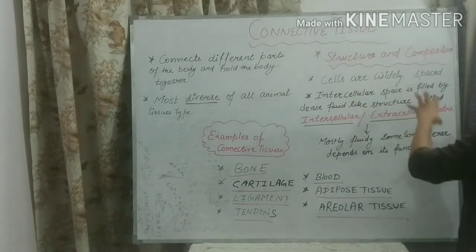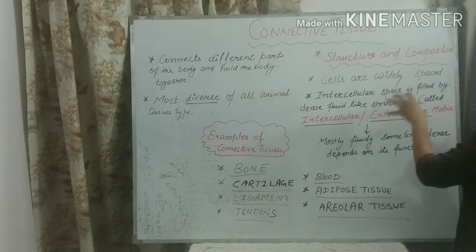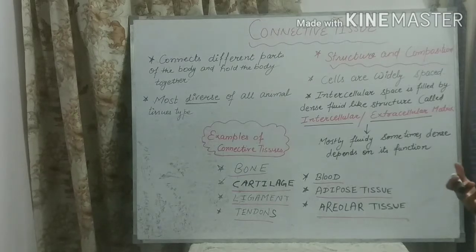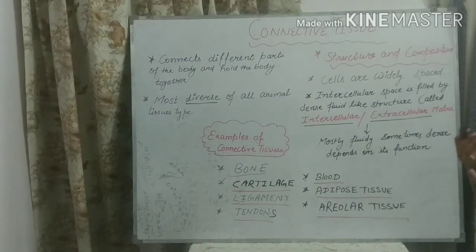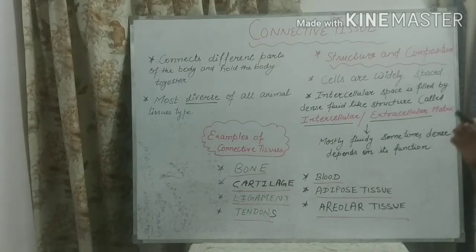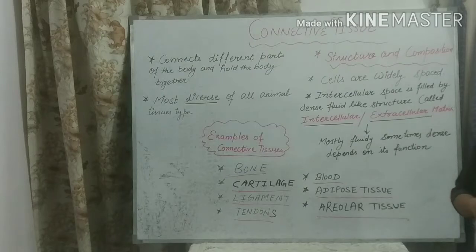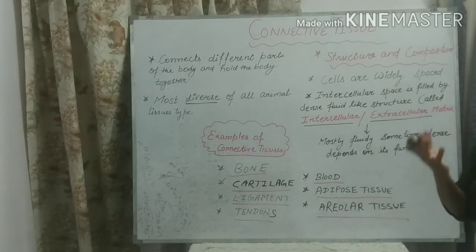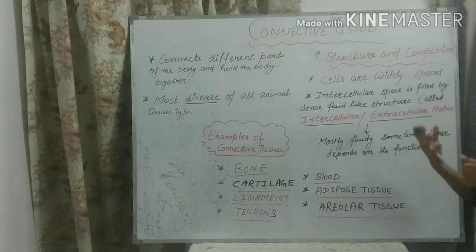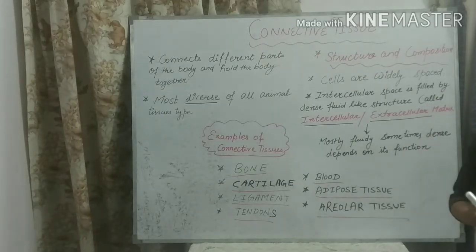Generally this inter or extracellular matrix is of fluid nature. Fluid nature means it is watery in nature. It has a large amount of water in it and some kinds of fibers. But sometimes it can be dense. Whether the matrix is dense or fluid depends on the function of the particular connective tissue.